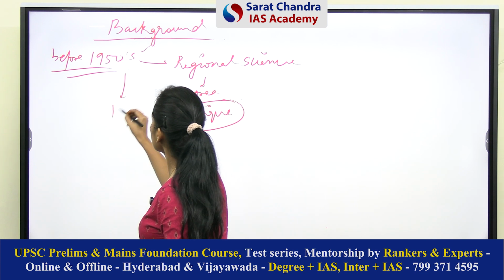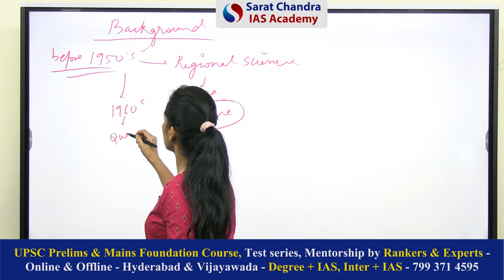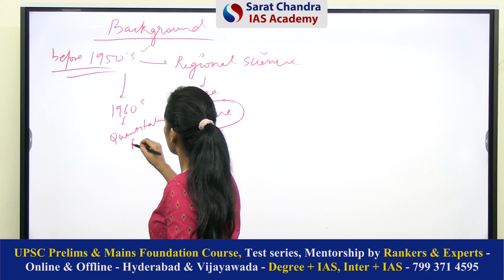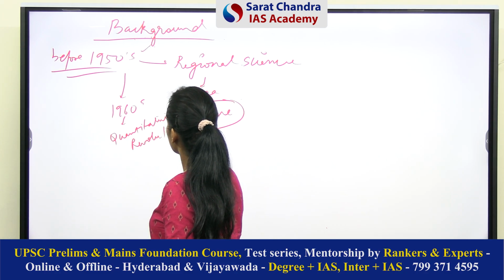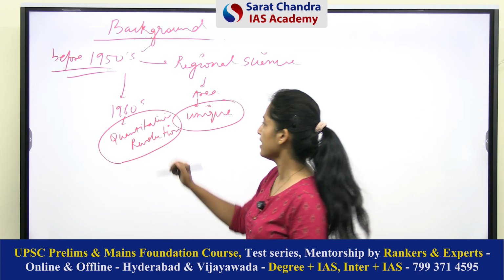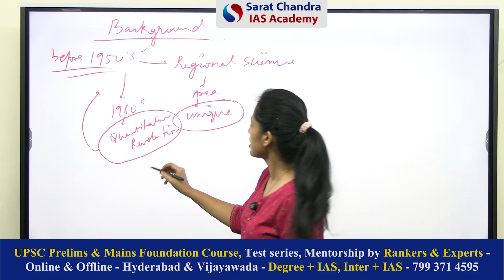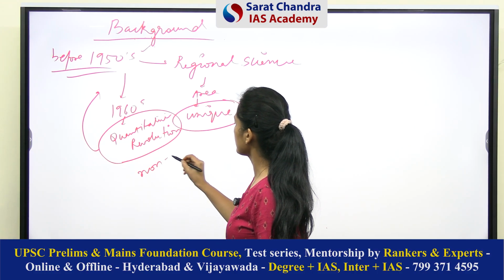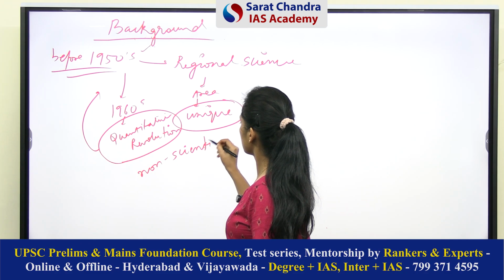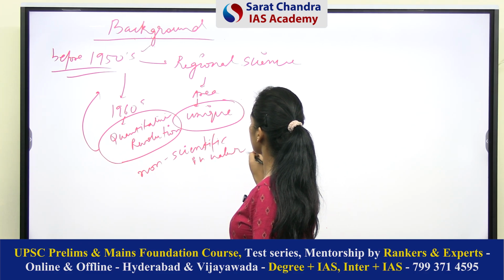After that, in the 1960s, comes an approach that is called the quantitative revolution. Under this revolution, all the geographers said that the previous approach, which was the regional approach, was non-scientific in nature and descriptive in nature.